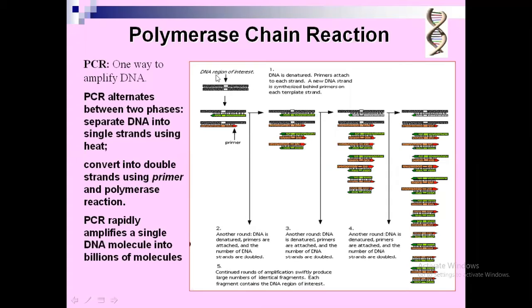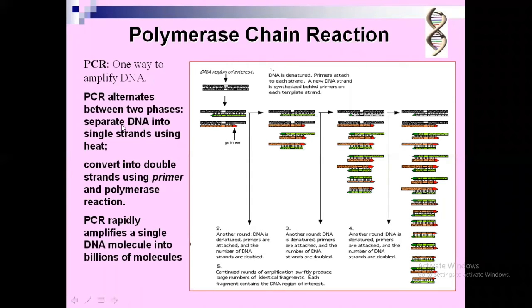The DNA of interest you have introduced here is copied in thousands and thousands of copies. These copies are needed for developing biocomputing. So this PCR machine is highly important for biocomputing. So one way to amplify the DNA in a number of copies is PCR.